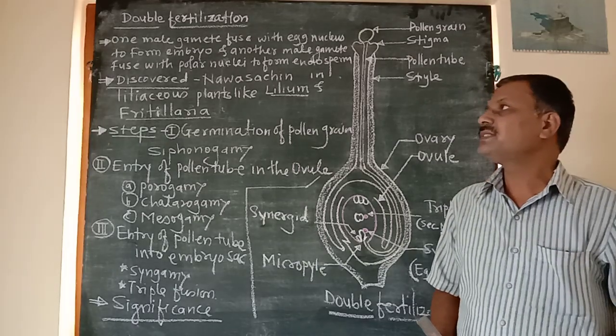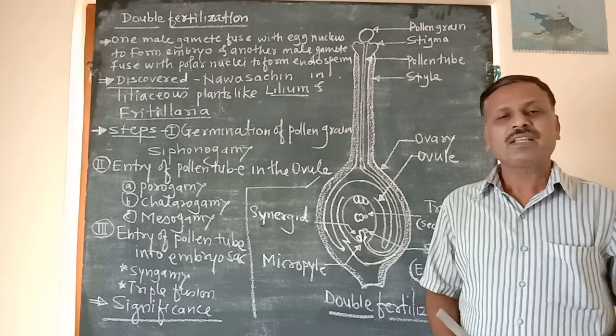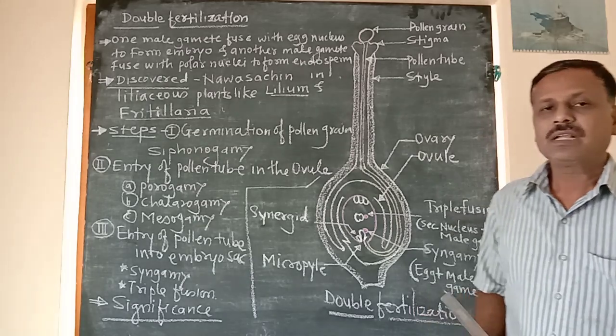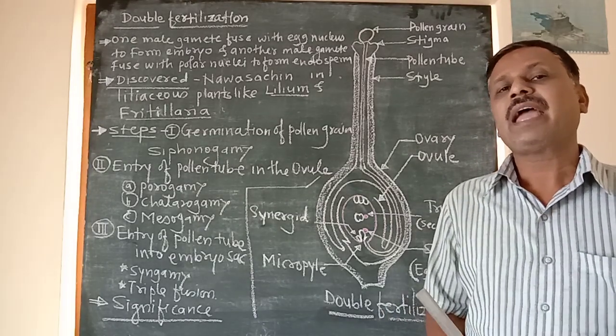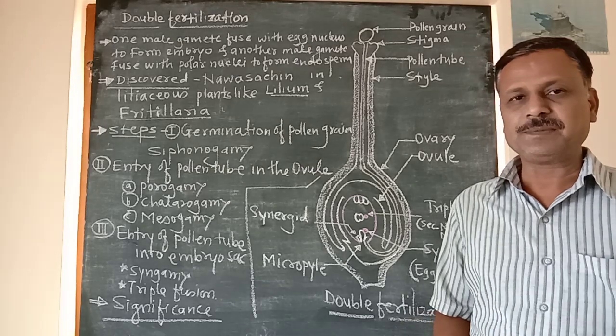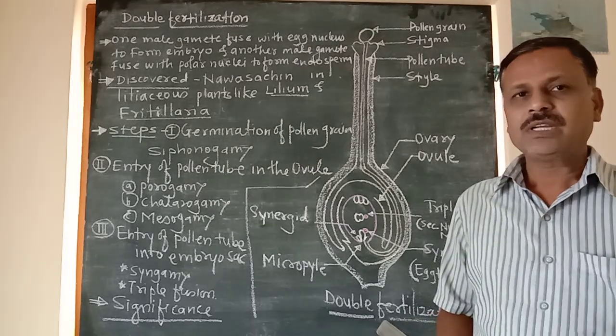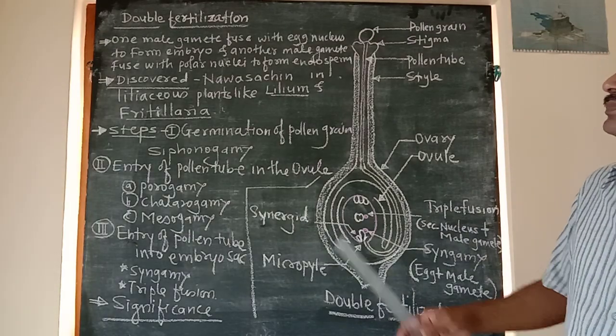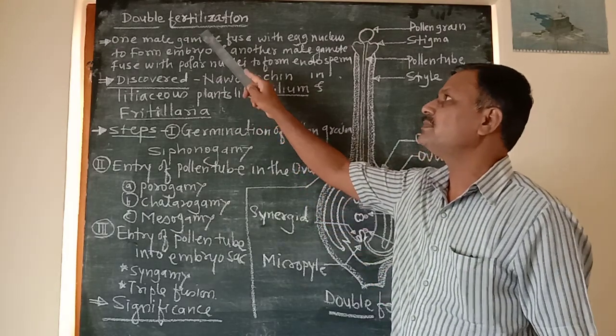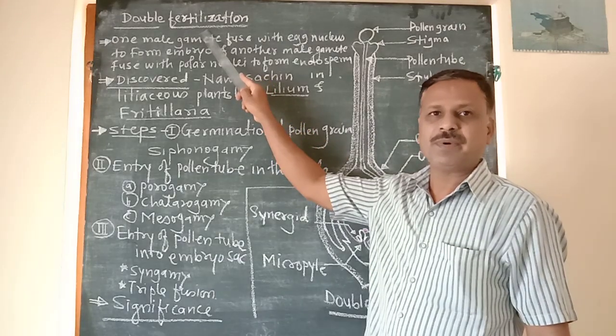Last period we might have studied about outbreeding devices, then pollen-pistil reaction and artificial hybridization. Now today we are going to discuss a new article, that is double fertilization.